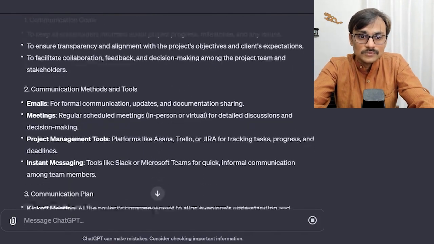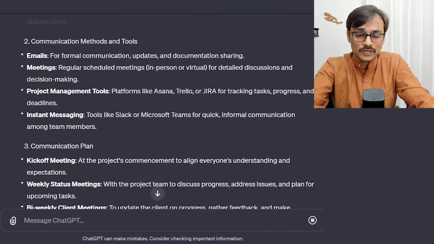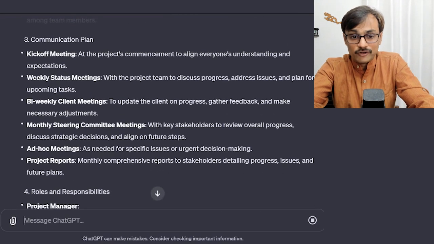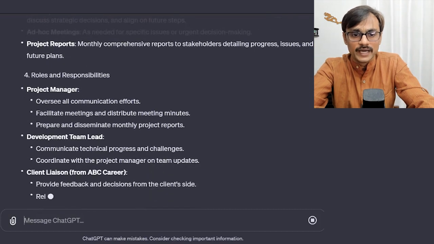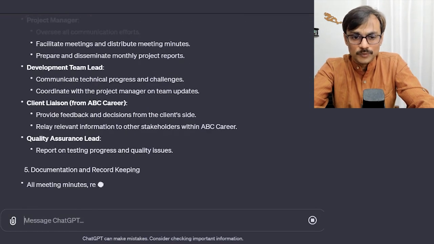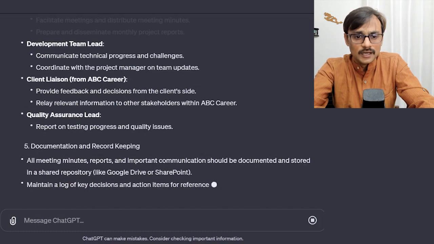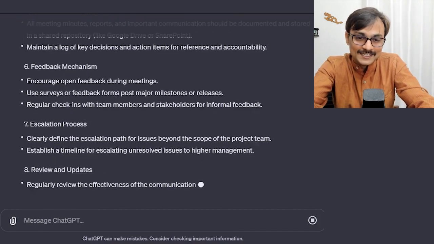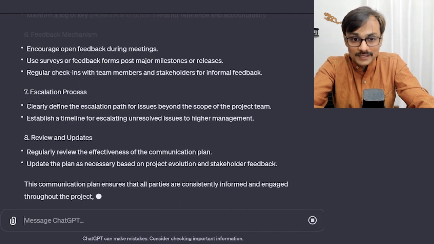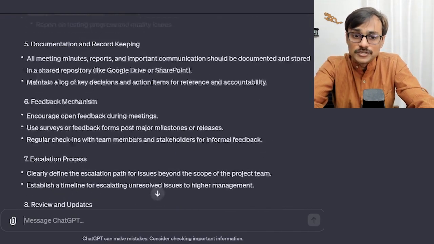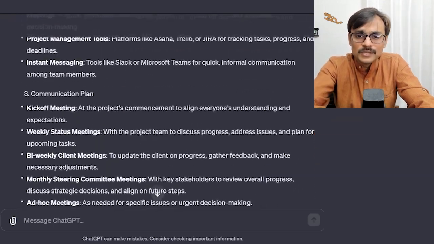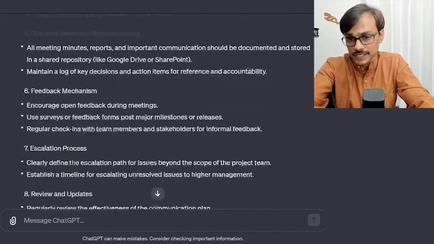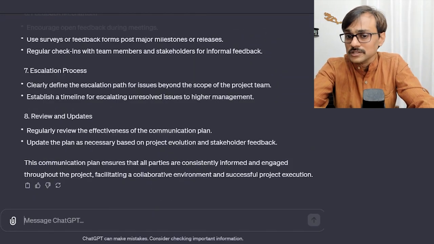Nicely, it is mentioning what could be a communication goal, what the possible methods and tools you can use are, and what kind of meetings you can have. You definitely need to make your own updates to it, such as who should be responsible for communication. I can't just follow the ChatGPT instructions, but it is giving me a feedback mechanism, escalation process, and review and update, helping me understand what all I possibly need to consider when I'm focusing on the communication management plan.